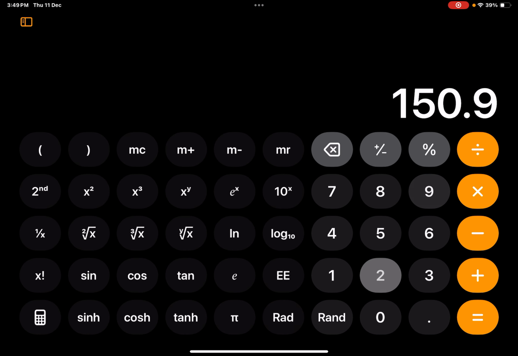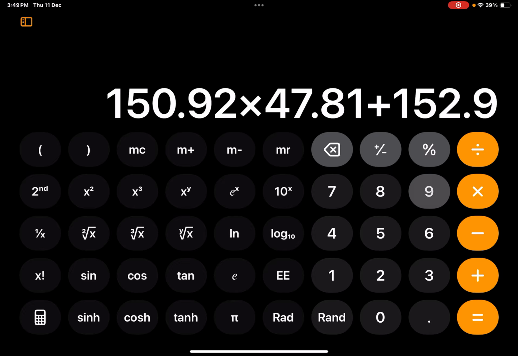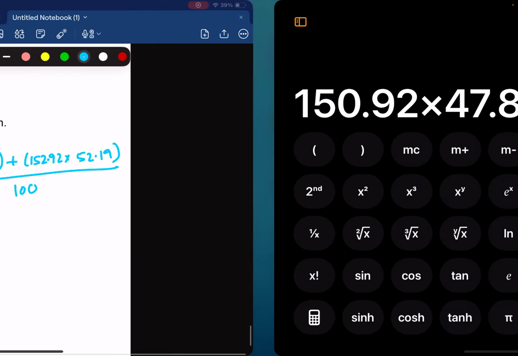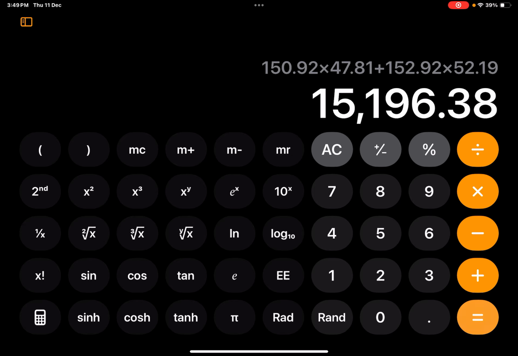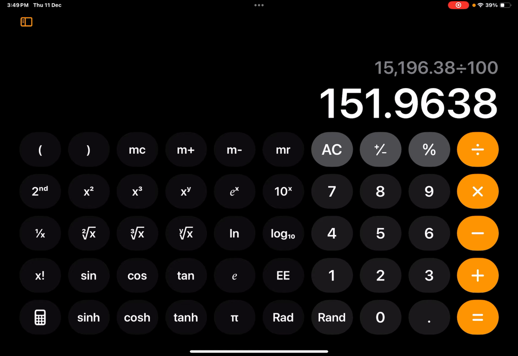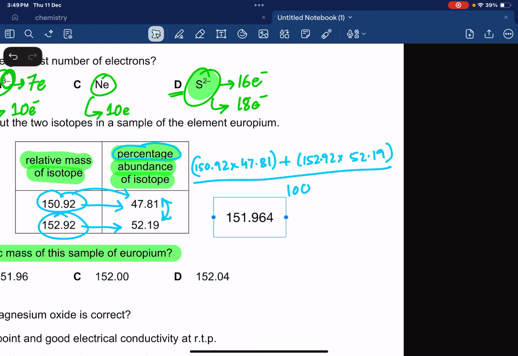150.92 times 47.81 plus 152.92 multiplied by 152.92 multiplied by 52.1919, whatever this gives me, divided by 100, I get 151.9638. So this is my answer.